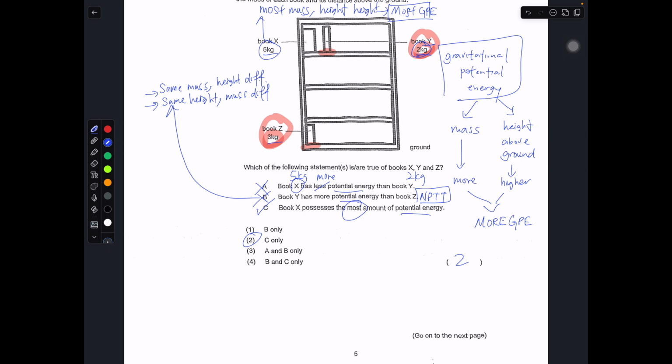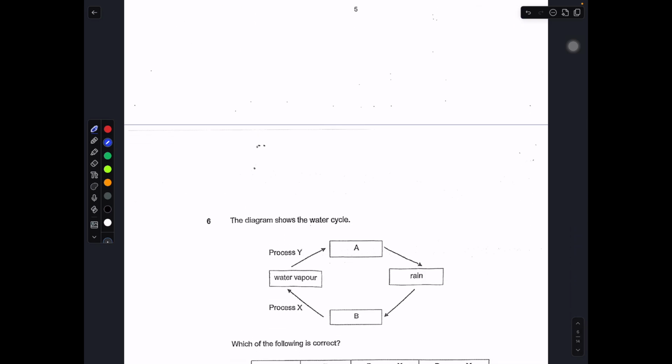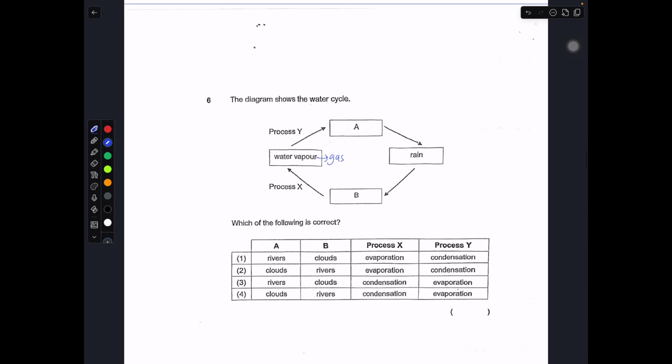Let's move on to the next part. The diagram below shows the water cycle. So you have water vapor, which is a gas. Then you have A, you have rain, you have B. So when water vapor rises up to the sky, usually it will condense to become cloud. That's your cloud formation. And then you have your rain. When the cloud becomes heavier, it falls as rain. Then when the rain falls, it will either feed the ocean or feed the nearby river.